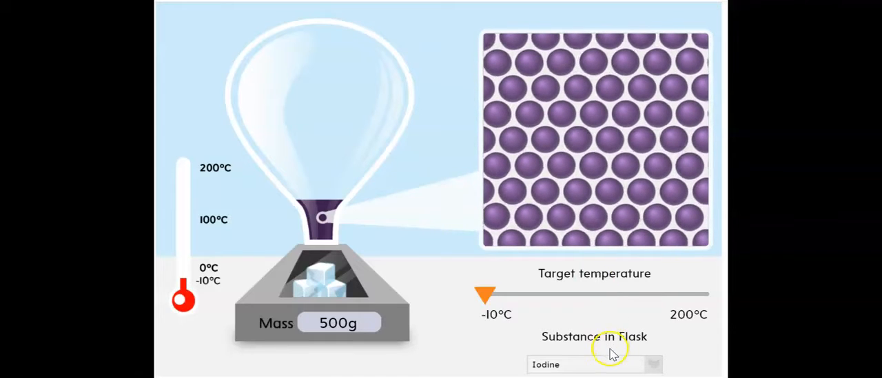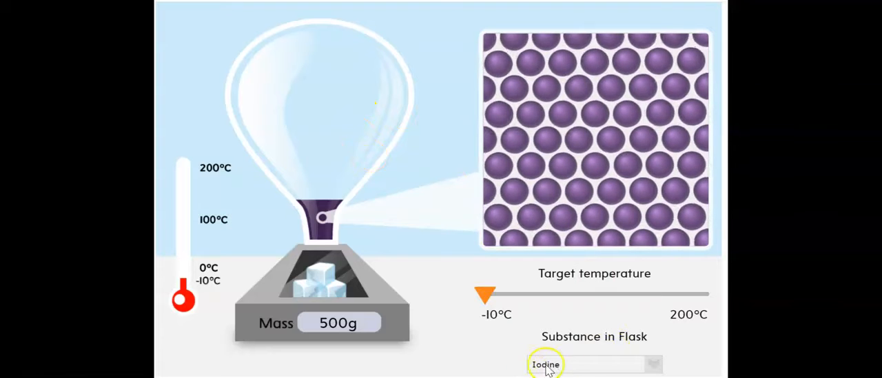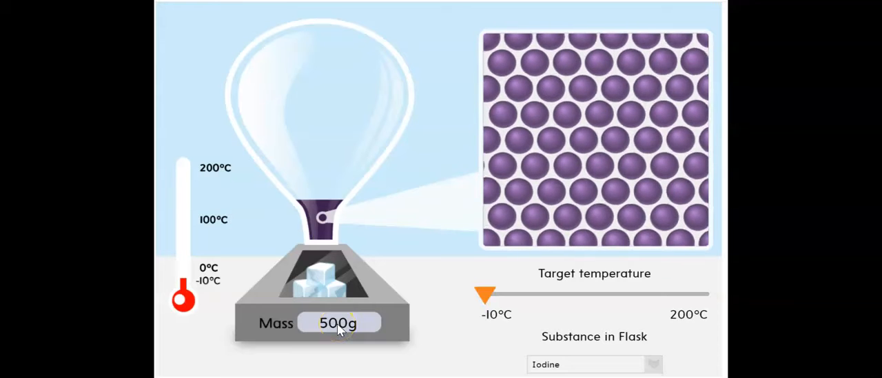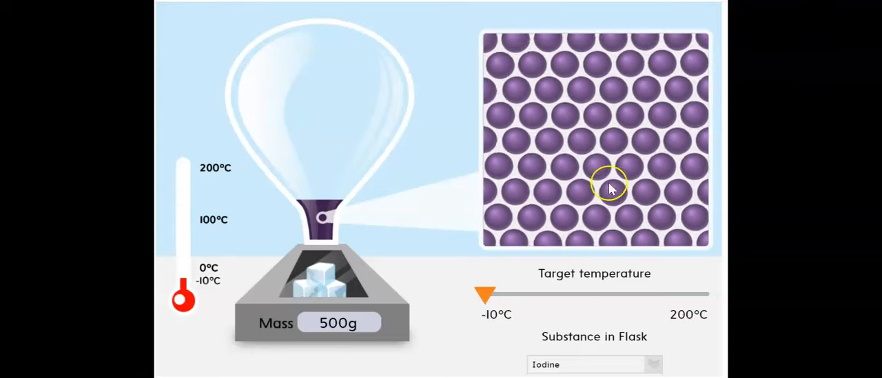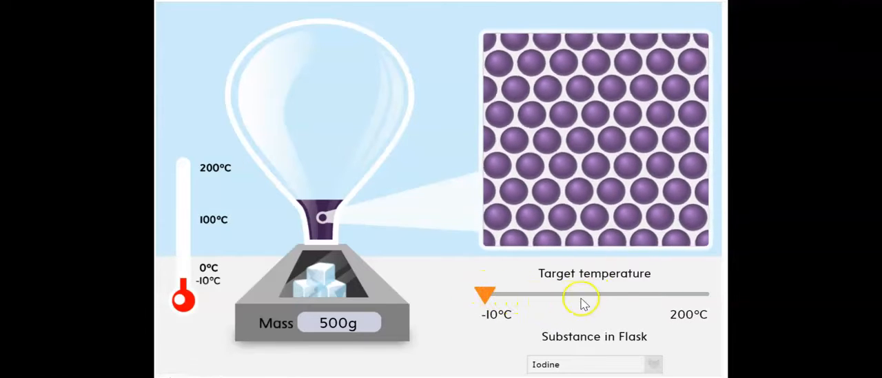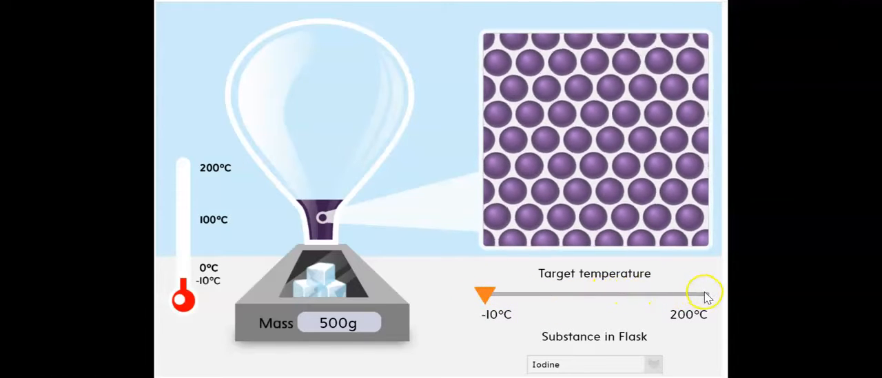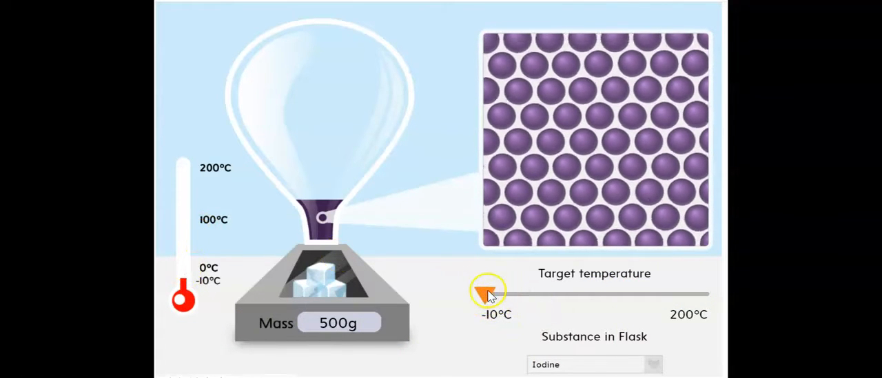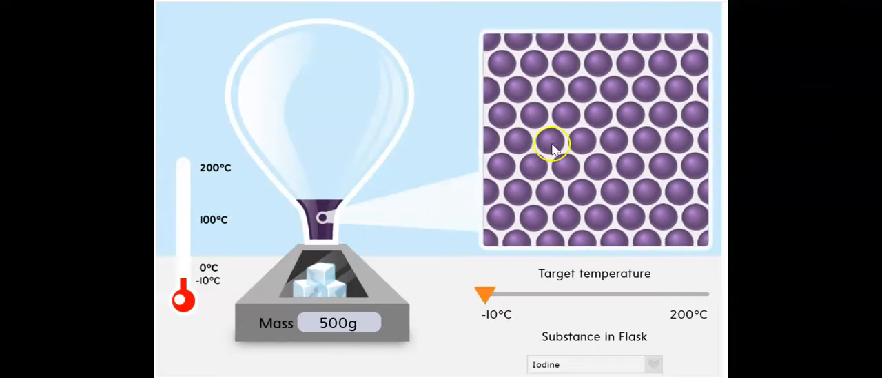So the first substance inside the flask is iodine, as mentioned here. And the mass of the iodine is 500 grams. I want you to focus on what will happen to these particles when I start to increase the temperature gradually. So the thermometer here will start going up as I move the triangle here. I want you to observe what happens to these particles.